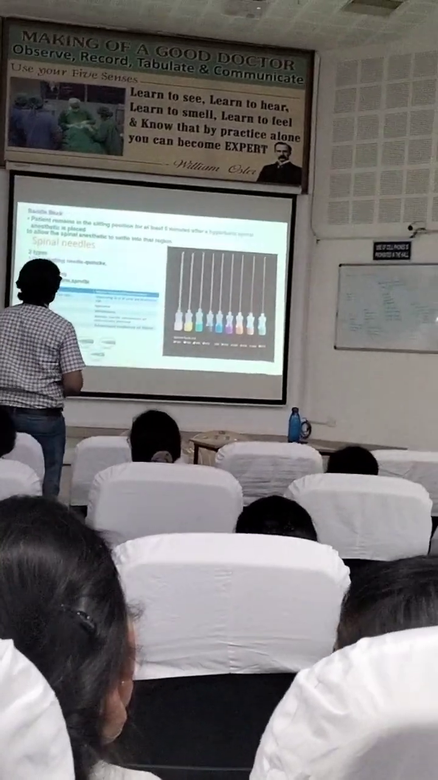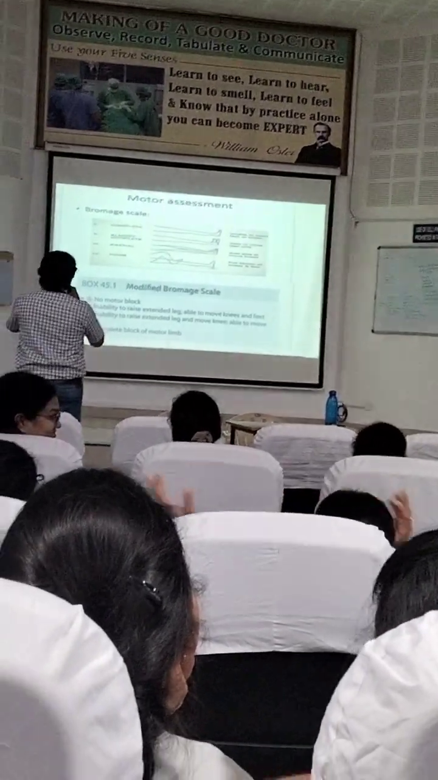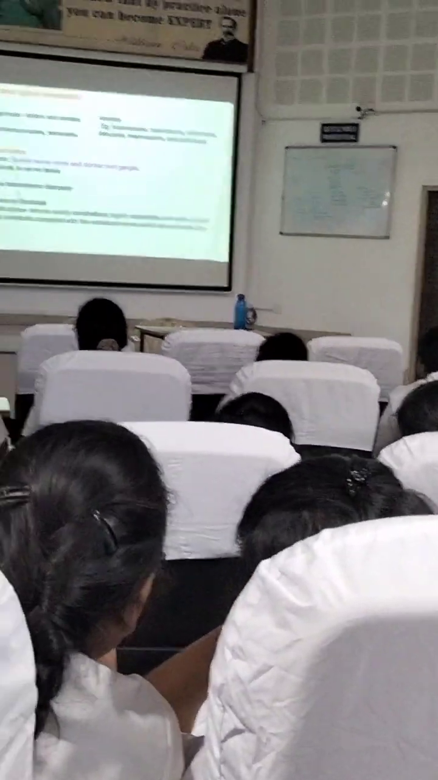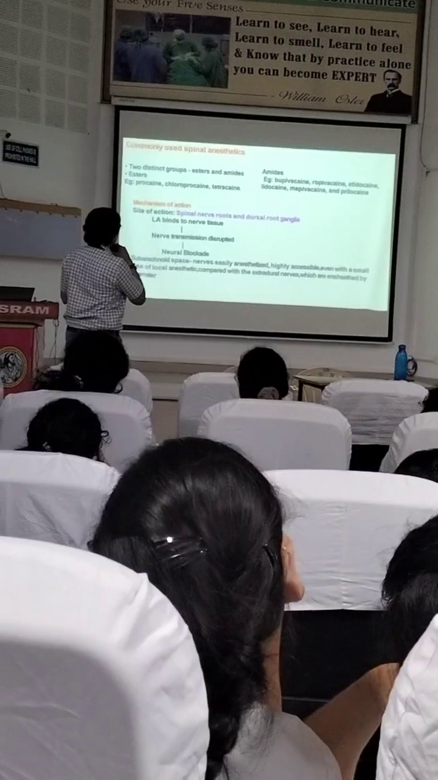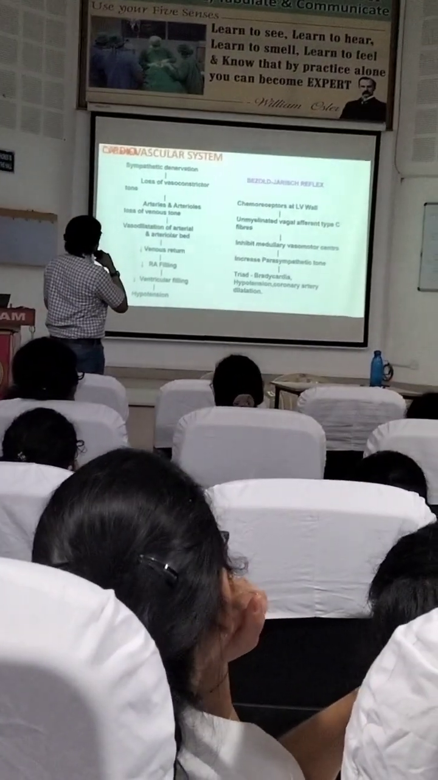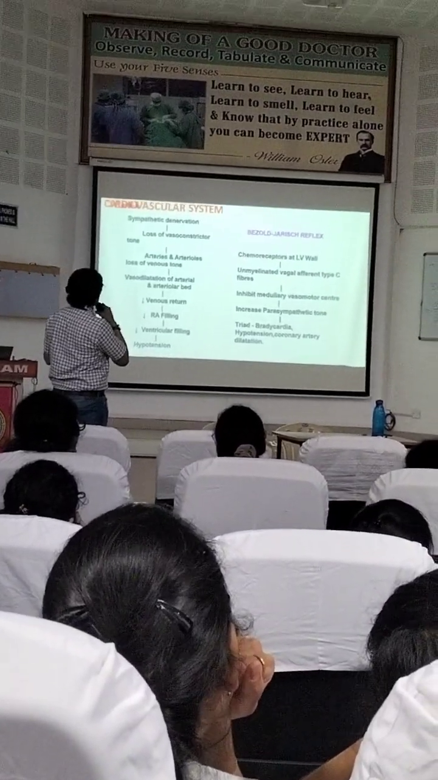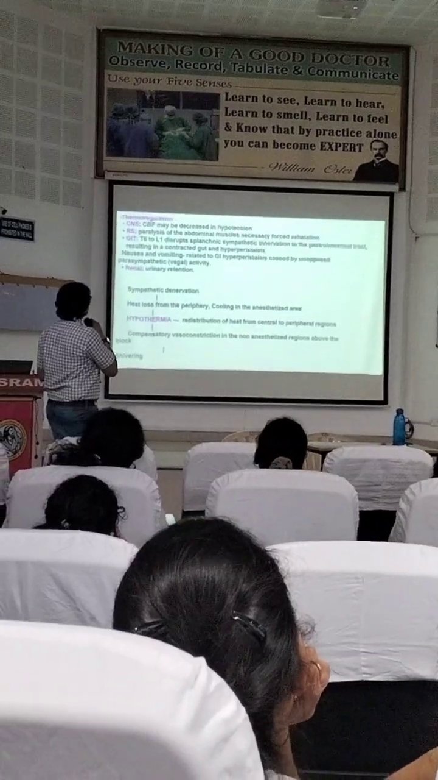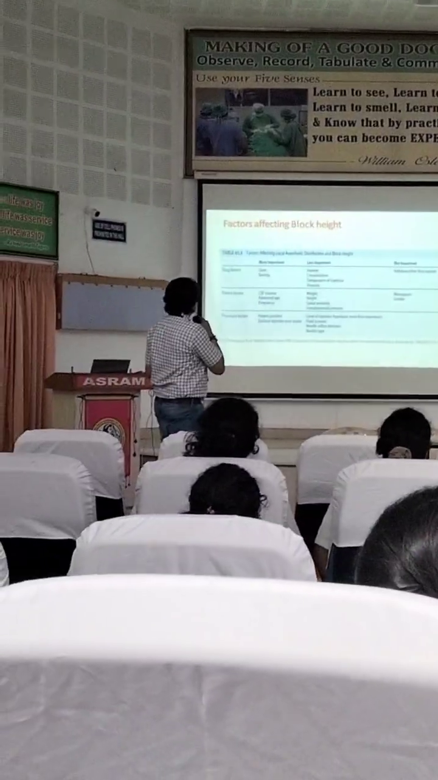I'll quickly go through. These are the motor assessment, how you assess Bromage scale. This is commonly used spinal anesthetics, spinal nerve roots and dorsal drug uptake. This is the different vagal reflexes, how it works after giving spinal. Bainbridge reflex, parasympathetic. Thermoregulation, sympathetic, hypothermia.